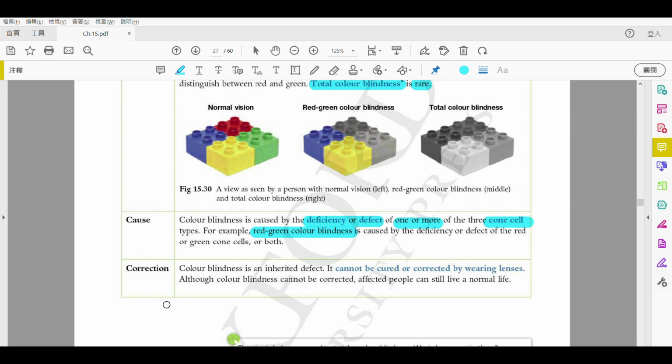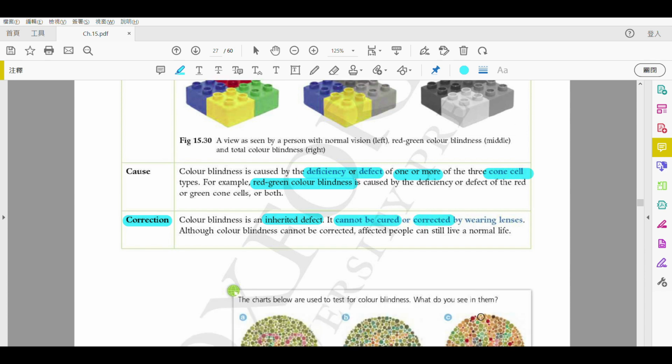That's all. However, for correction, this one is inherited. It is an inherited defect, so it cannot be cured or corrected. You cannot change anything. So it will keep on being passed on generation by generation. As I said, we'll use this as an example in chapter 26 when we talk about genetic inheritance. How do we pass on the genetics?